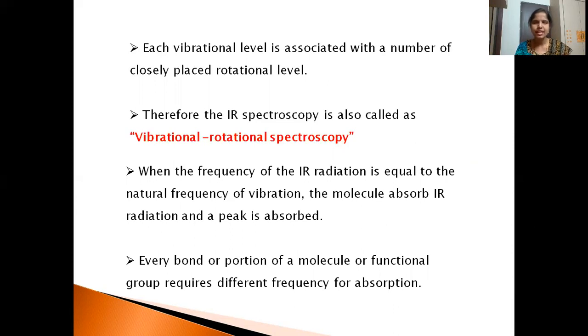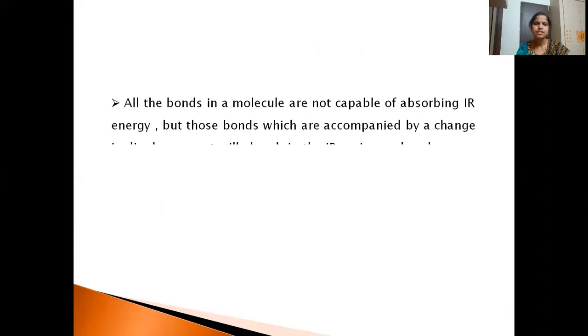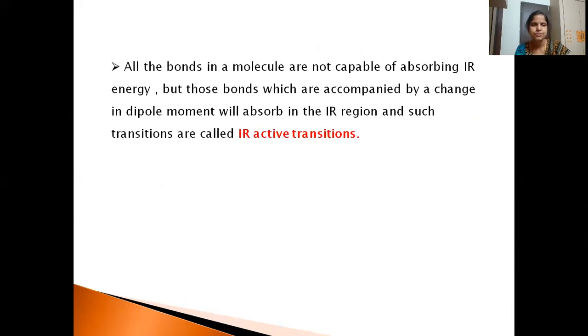Suppose we have an aldehyde, R-C double bond O, H. The C single bond H will absorb IR frequency in one range. C double bond O will absorb at another wavelength, and the vibrational frequency of that C double bond O will be different. Then it will be different again for C single bond C. Like that, all the functional groups will have different vibrational frequencies because of the various absorptions of IR radiation.